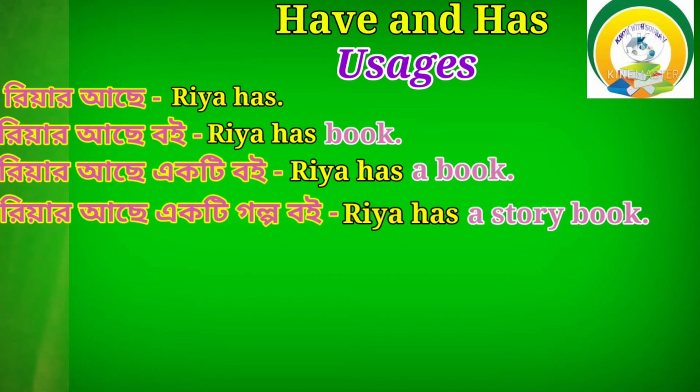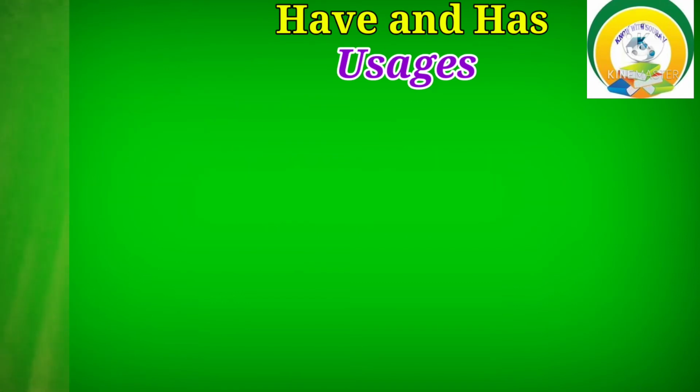Isn't it? So what I am doing here, I am adding words one by one with I have, Riya has, and after that I am adding one by one. In this way, you have to practice at home using the two words have and has. Okay.